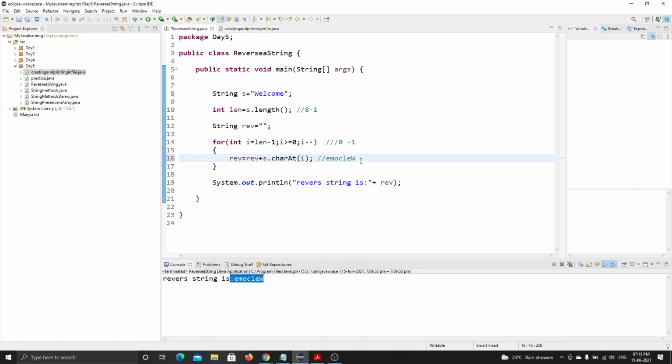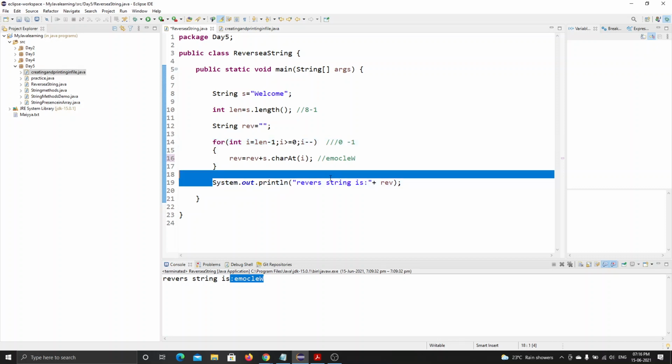What happens after this one is I minus minus will go on, right? The decrement operator will decrement its value from 0 to minus 1. Then it goes back to this condition. It checks the condition, I is greater than or equal to 0. I have declared I greater than or equal to 0. Then minus 1 is less than 0, right? So the condition fails and it comes out of the for loop and prints the reverse string.